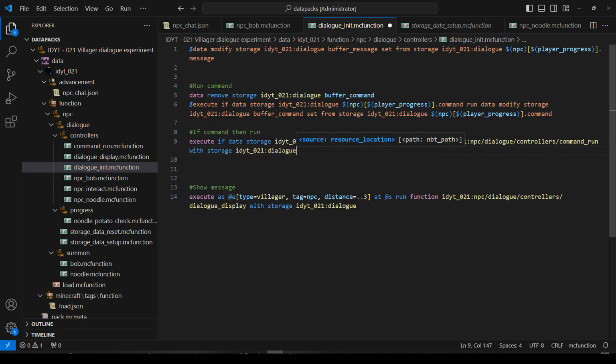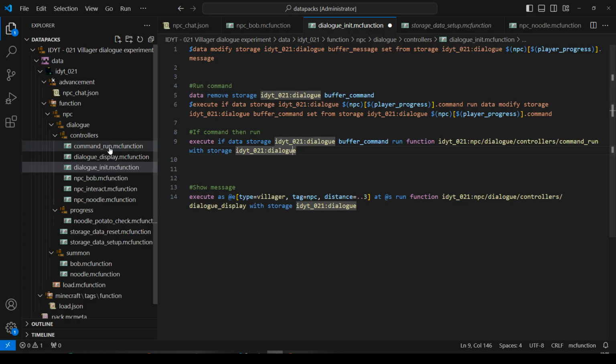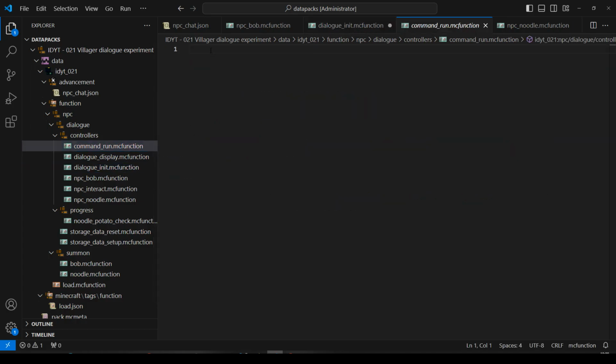Okay, so if there is a command, we're going to go into command run, and here we will run the command. So all we have to do here is say you are going to be using a macro, and you are.